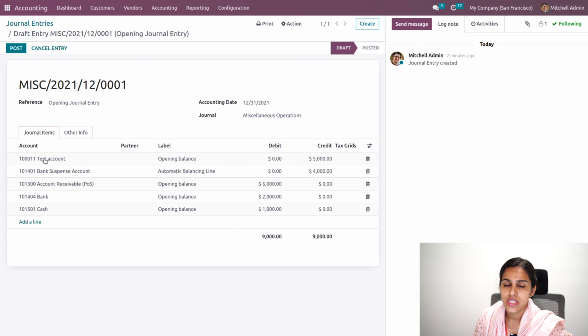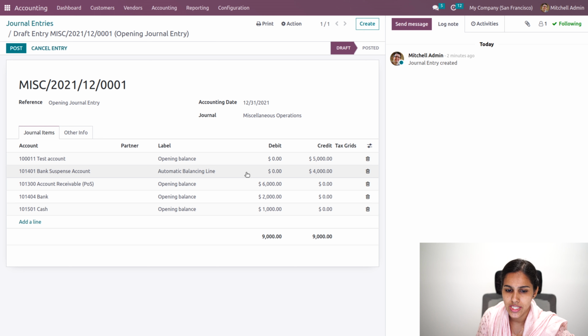As you can see, whatever the opening debit and credit amount we have entered will be updated over here. That is for the test account it is 5,000 credit, and for account receivable, bank and cash we have updated. In order to post a journal entry, both sides should be equal. So basically here it is 5,000 in the credit side, and in the left side it is 9,000. So there is a difference of 4,000, so that will be automatically added as an automatic balance line. That difference will be updated as 4,000.